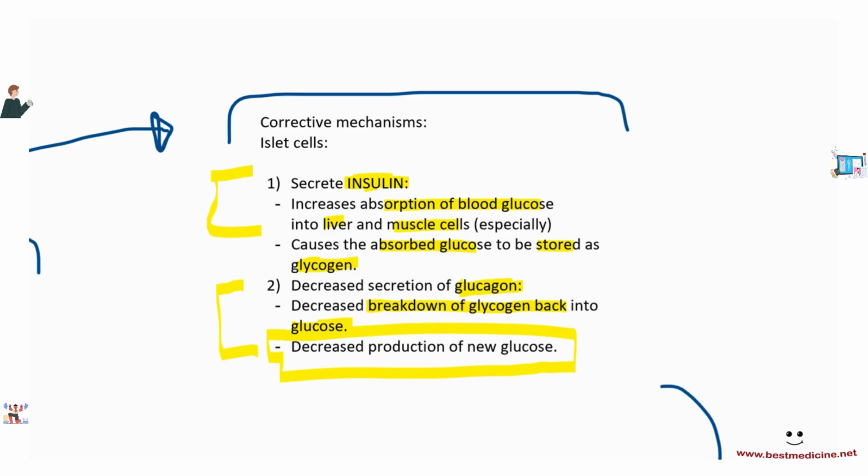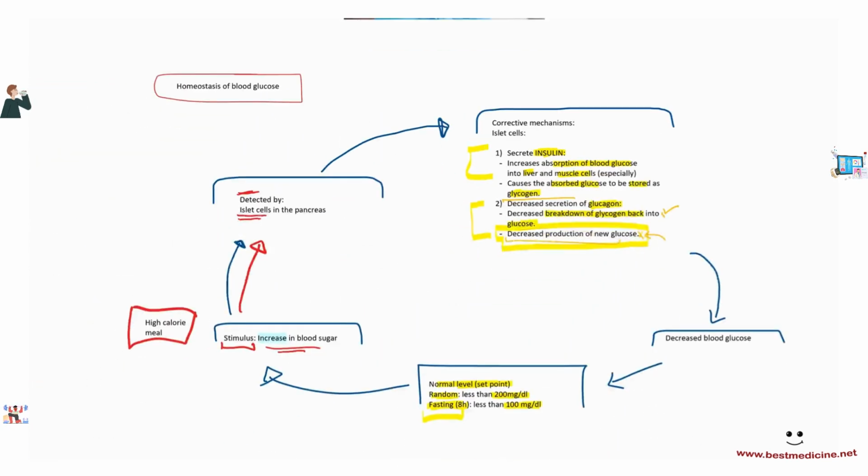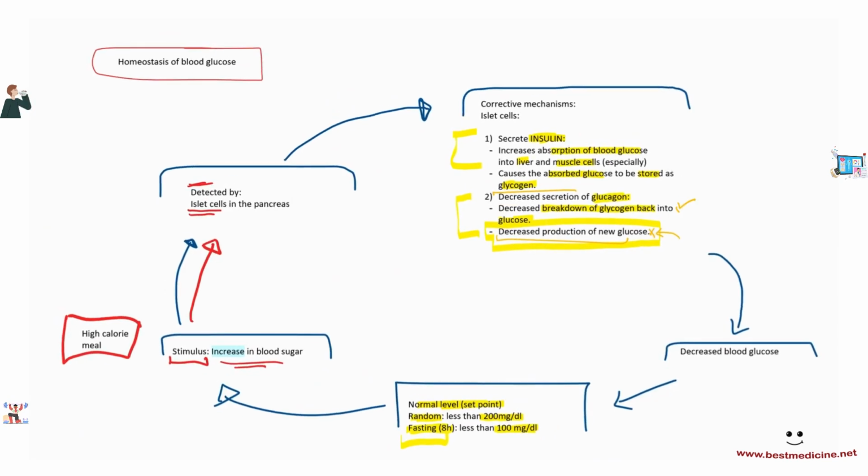However, because you have decreased secretion of glucagon, that is going to decrease the production of new glucose. Okay? This is not in the AQA, so I don't recommend that you write this as your first answer. And that is the homeostasis of blood glucose when there is an increase in blood sugar.